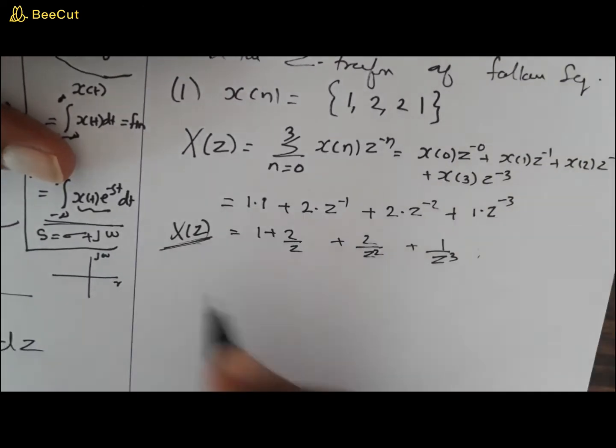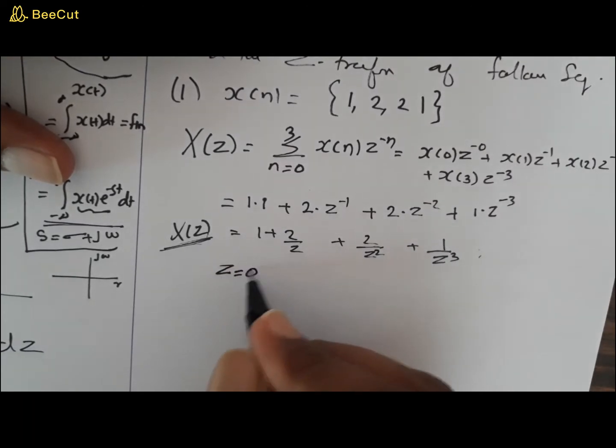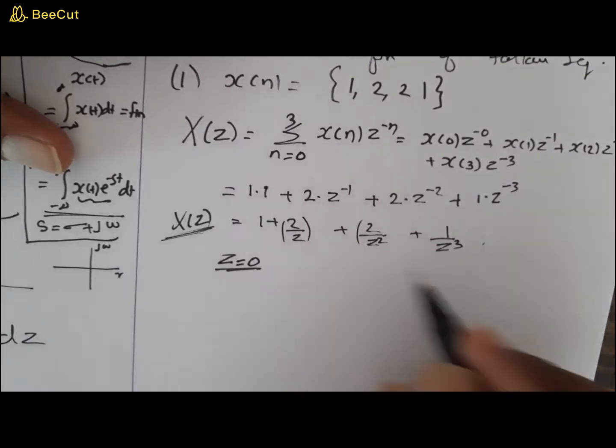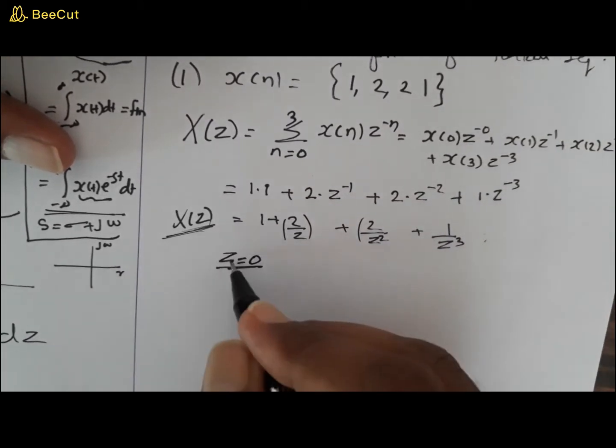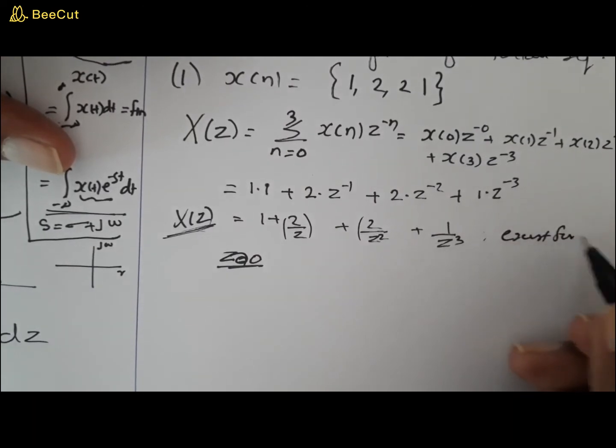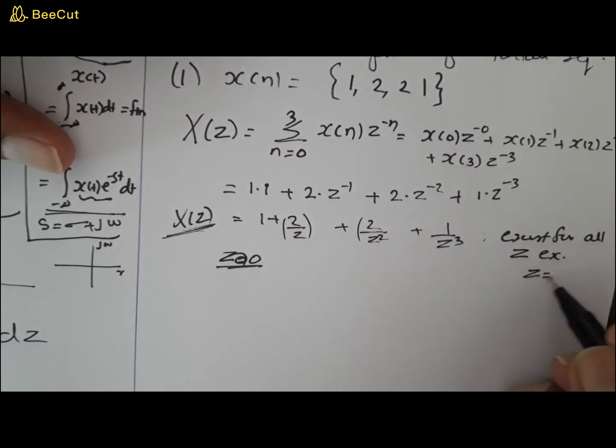What happens at z is equal to 0? When z is equal to 0, all these terms become infinity, which means it is not defined. So you will have to write that this exists for all z except z is equal to 0.